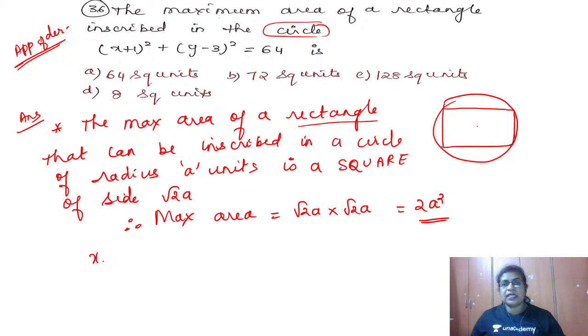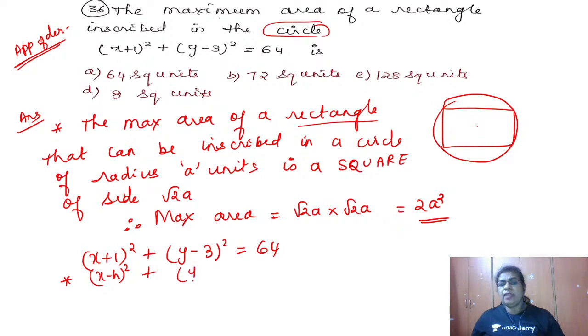What is the equation of the circle given? X plus 1 the whole square plus y minus 3 the whole square is equal to 64. This is in the form x minus h the whole square plus y minus k the whole square is equal to r square, where h and k are the center. So here minus 1 and 3 is the center of the circle. We are not bothered with the center; we want only the radius. So a is the radius, and radius is 8, so a square becomes 64.